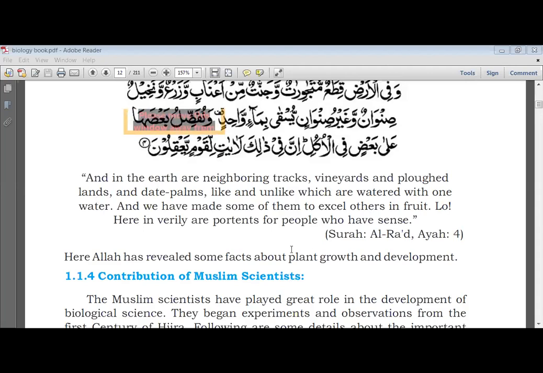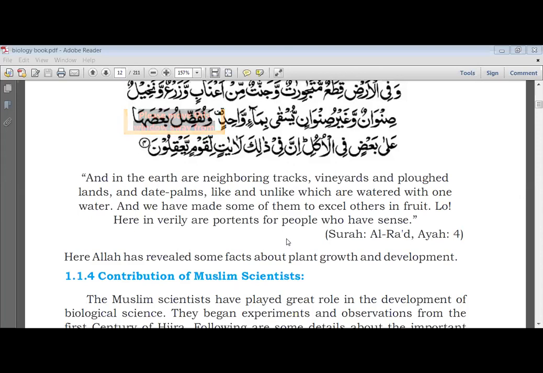Okay, so this ayah has been taken from Surah Al-Ra'd, and in this surah, Allah Ta'ala explained that in the earth are neighboring tracts, vineyards, and plowed lands. Means in the earth, Allah Ta'ala has provided for us the neighboring tracts, vineyards, and plowed lands.